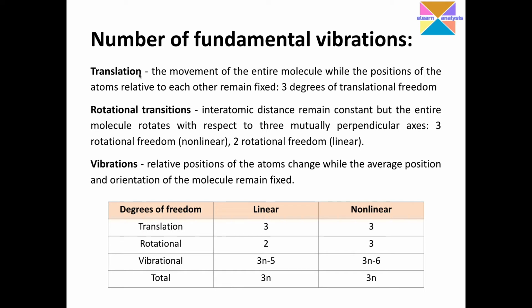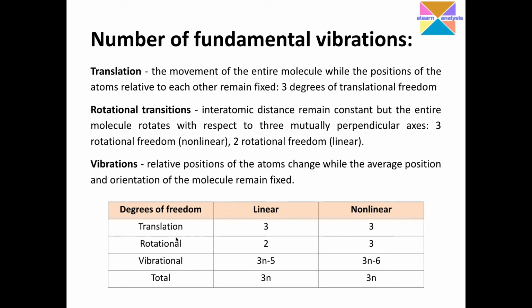So summarizing this whole thing in this table, considering the degrees of freedom for a linear and a non-linear molecule, with respect to the translational motion, for all the molecules it has 3 degrees of translational freedom. Any molecule you take has 3 degrees of translational motion.